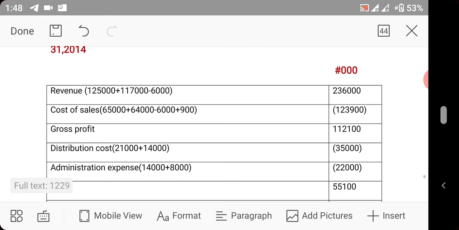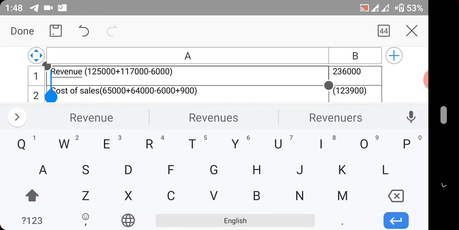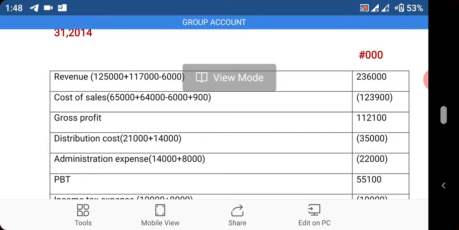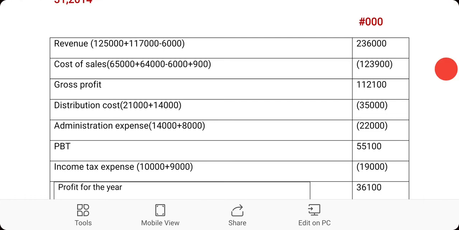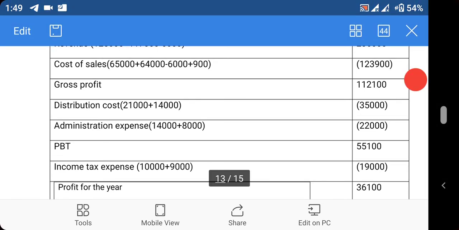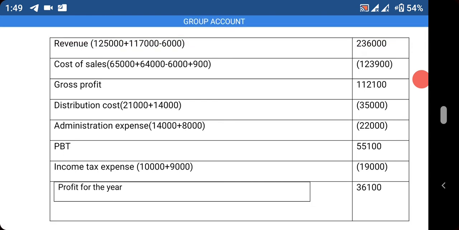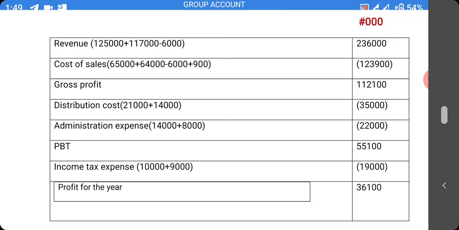The first consolidation we're going to look at is revenue. You add the revenue of the holding company and the revenue of the subsidiary, then you minus the intra-group revenue. You understand? That is how we got this. The cost of sales of the holding company, plus the cost of sales of the subsidiary, minus the intra-group cost of sales, which is 6,000. You understand? Then you now add your 9,000 unrealized profit. That is how we got this.